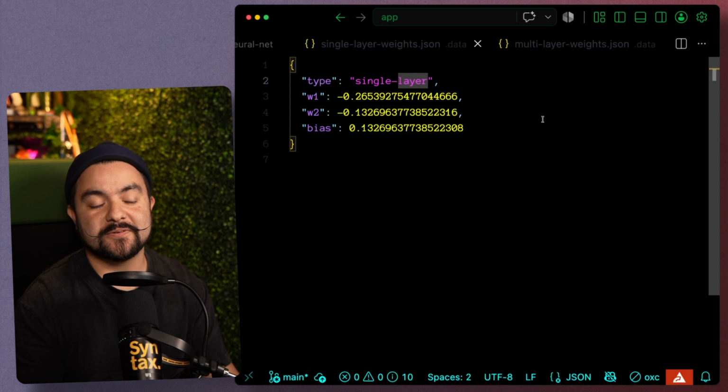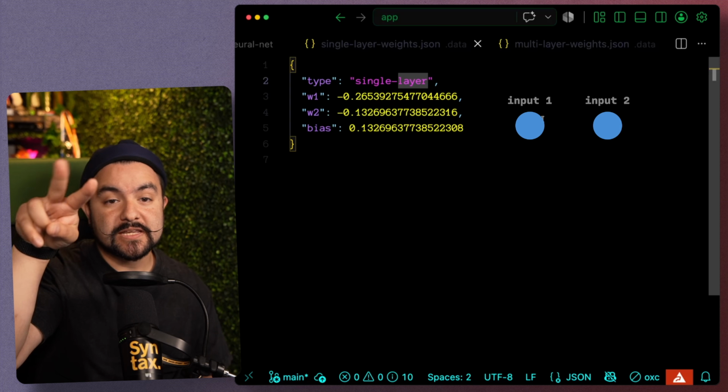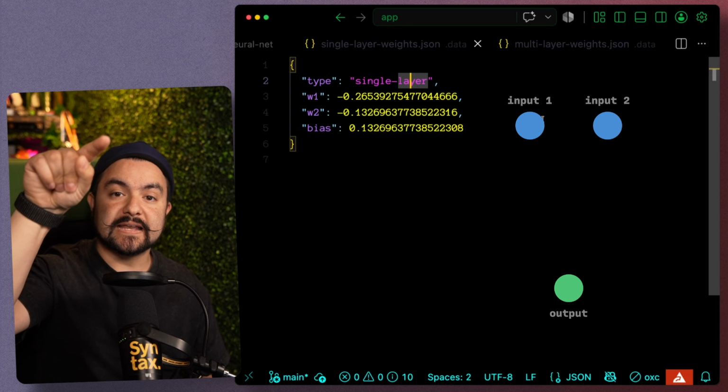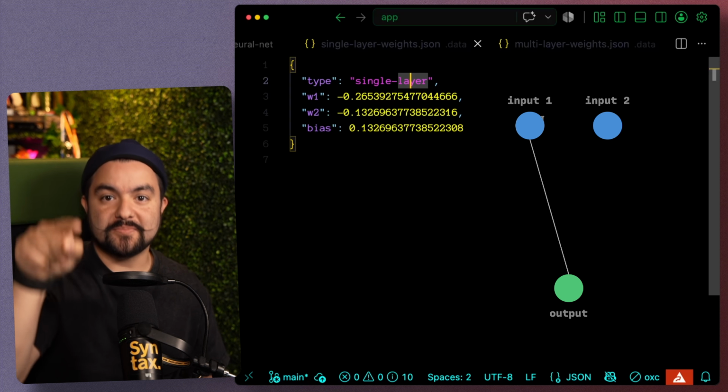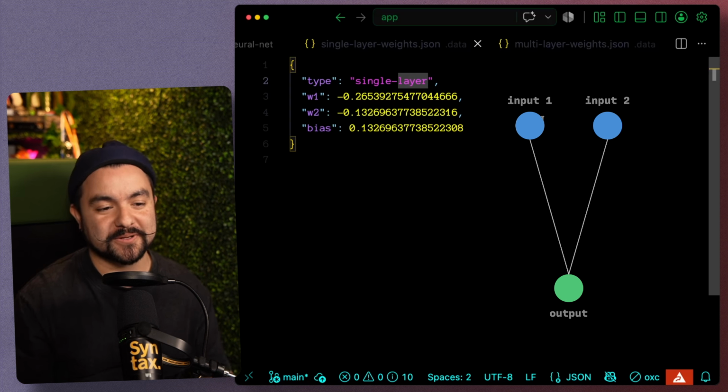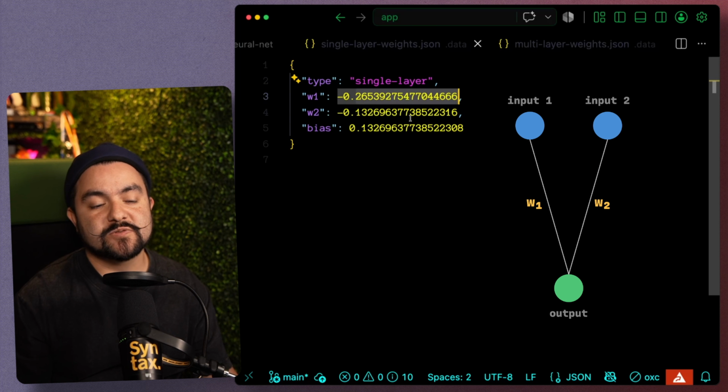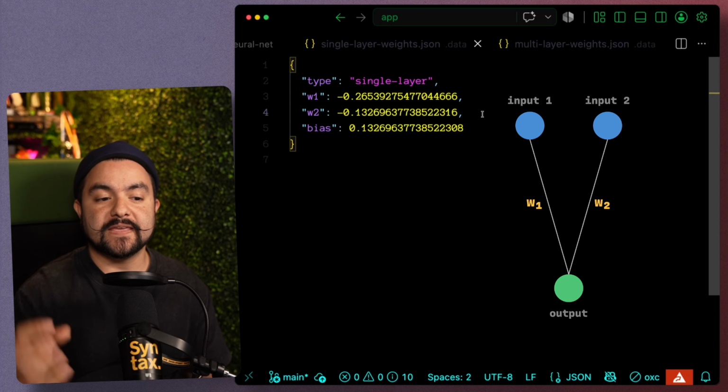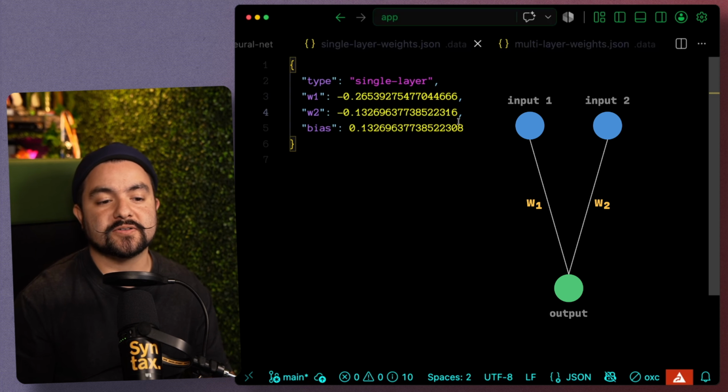So for the single layer network, we're connecting those two inputs to one single output. So we need a connection from the first input to the output and the second input to the output. And that connection has a weight, and that's why we see two weight values here. And then the final calculation that happens on the output node also includes a bias value.